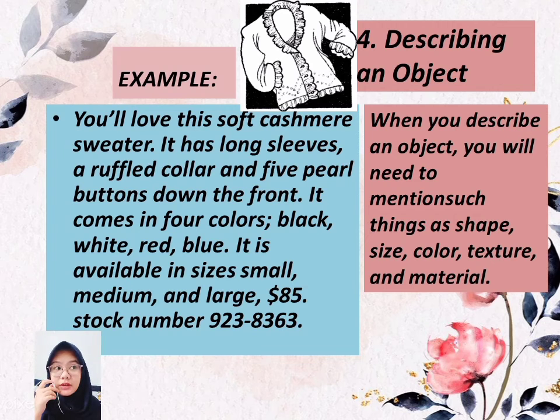Right, the next material is describing an object. When you describe an object, you will need to mention things such as shape, size, color, texture, and material. So for example, you can see this paragraph. In this paragraph, there are the size, color, texture, and material of the sweater.